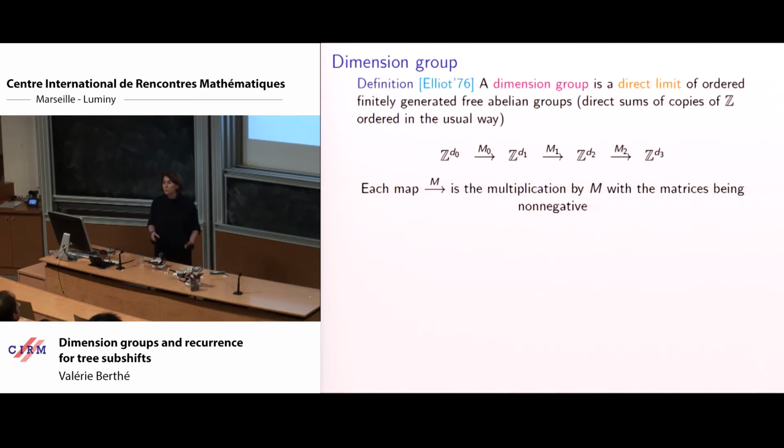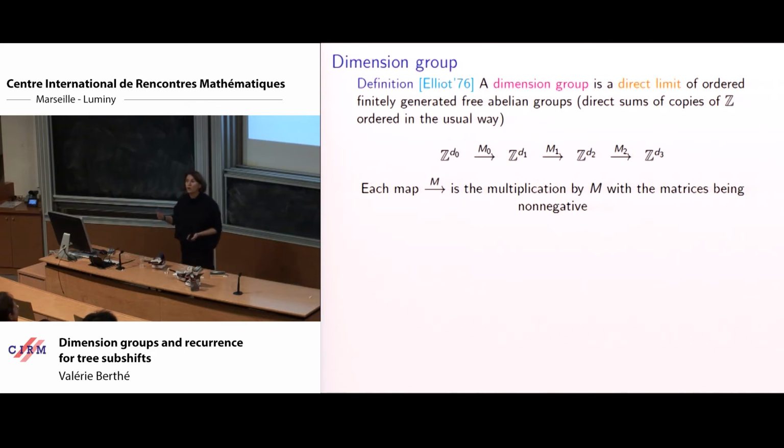So now a dimension group. We have everything to understand what a dimension group is. It's just a direct limit of ordered groups that we have seen, the simplest ones, the ones based on Z to some power. To make this direct limit, we go from one stage to the next by the action of a positive homomorphism.